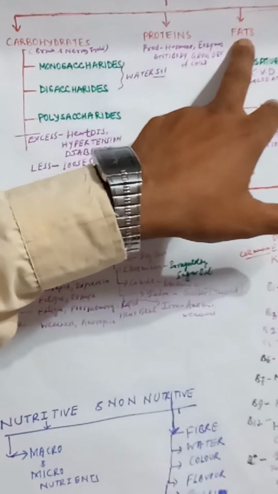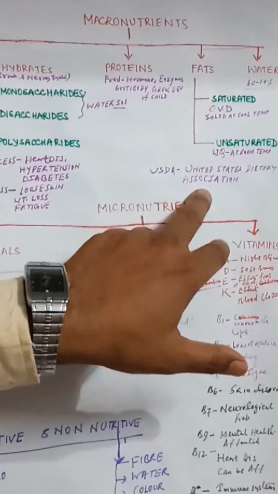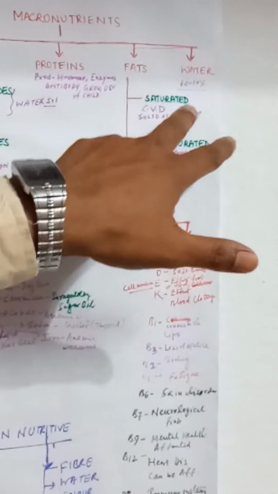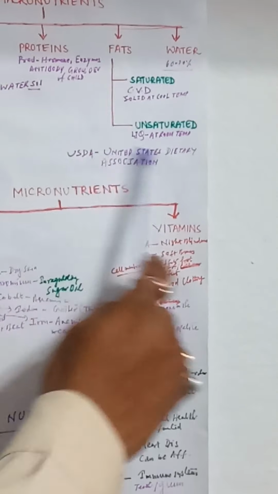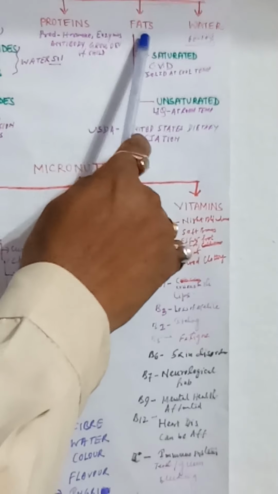Fats are also very essential for our body. They also provide tremendous energy inside our body, and fats are normally divided into two categories. The first one is saturated, another is unsaturated fats. Fats are also considered as lipids.